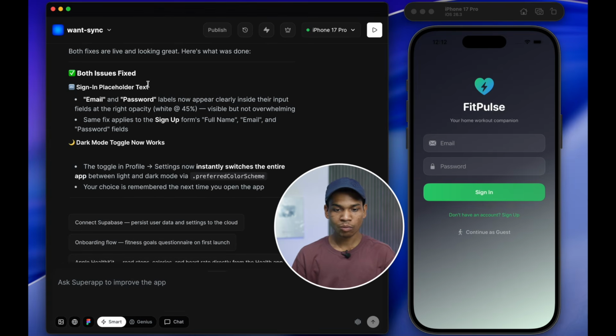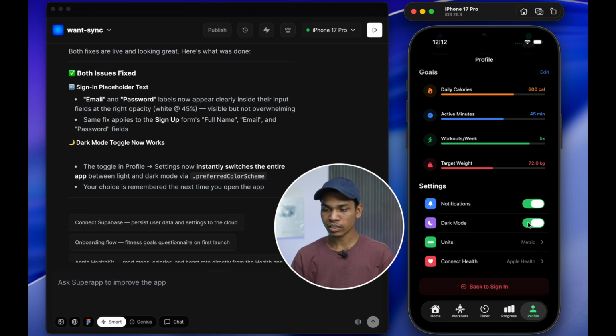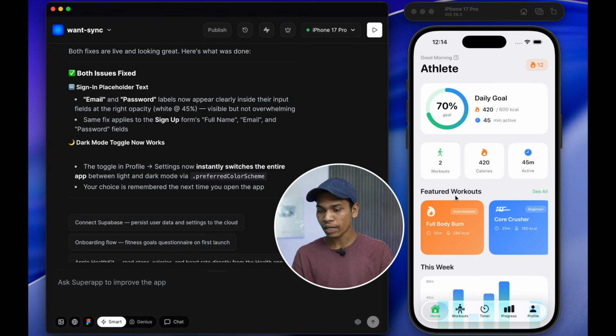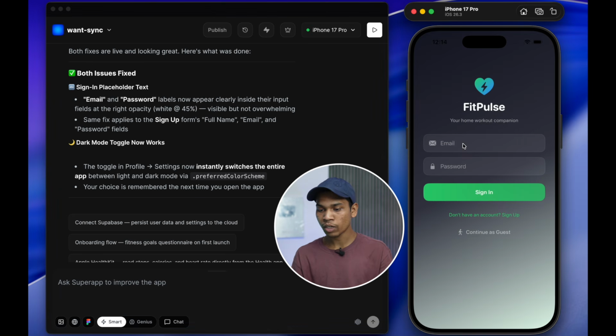So now it is saying both issues fixed, like sign in placeholder text and dark mode toggle. So you can see it is written here email and then password. And if I click on continue as guest and I go to dark mode option, you can see the app has now turned into dark mode. So now I think my app is now completed, except one feature. If I go to create a free account, so it will not work because it is not connected to any database. So now I will do that.